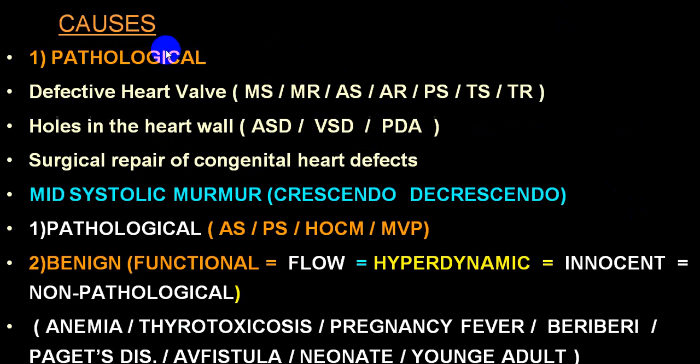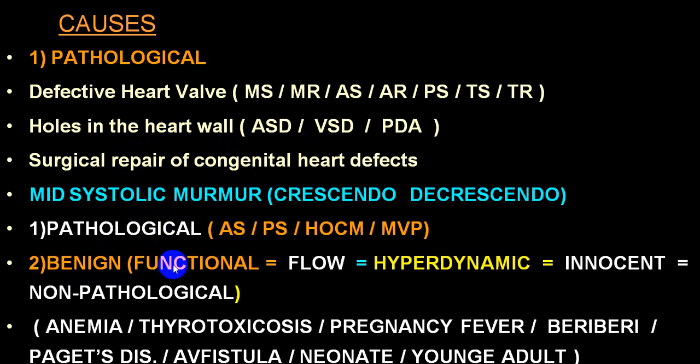We divide murmurs basically into two groups. One we say is pathological, meaning there is some defect in the valvular structures, or a congenital defect, or it may be after a repair, etc. While the second big group we call the benign group. So first I'll have a little word regarding the benign group.